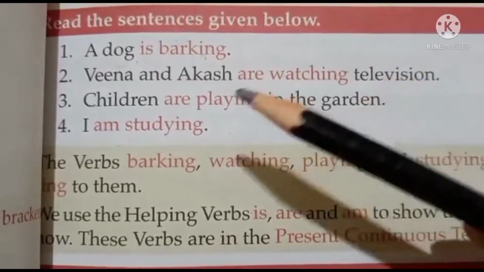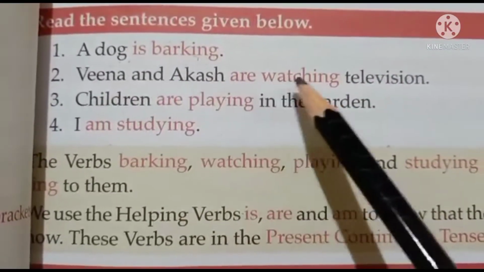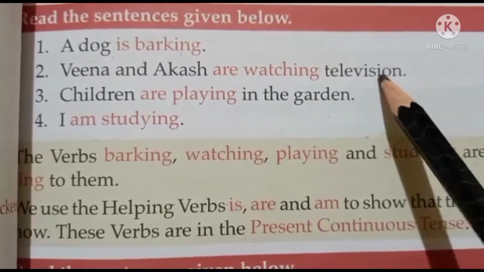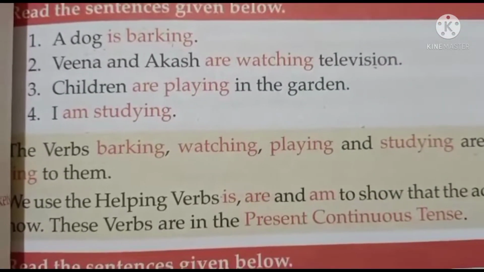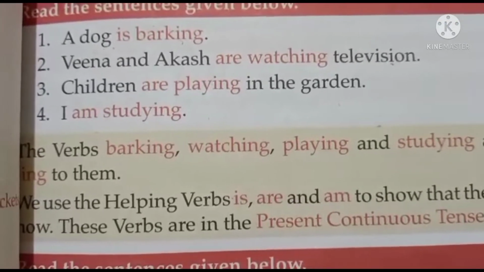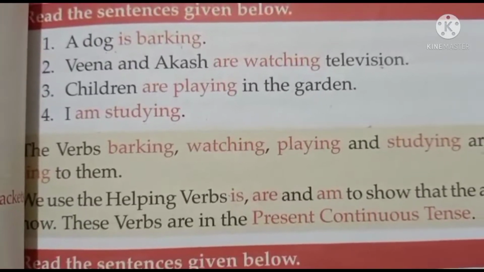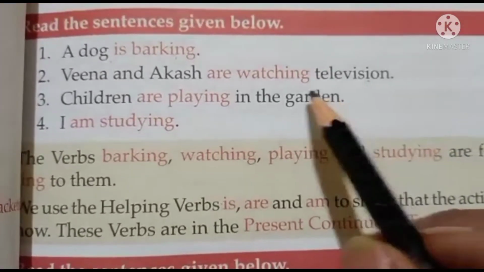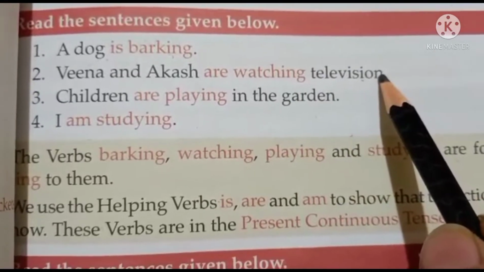In the same manner, Veena and Akash are watching television. What do you mean by this? That both of them are watching the television and the action is still going on. They have not yet finished watching TV. They are still watching it. So it is a continuous tense sentence.